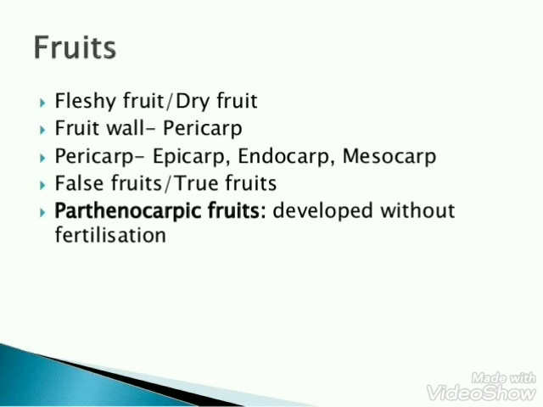Next is parthenocarpic fruits. These are the type of fruits that are formed without the process of fertilization. These do not have seeds, like banana. Parthenocarpy can also be induced artificially by growth hormones.